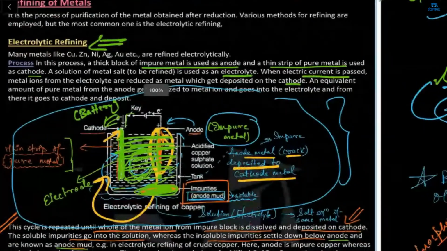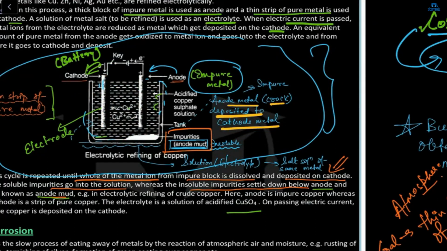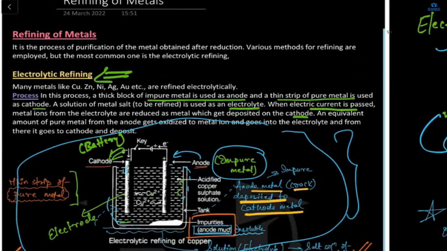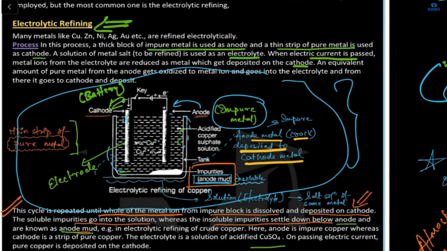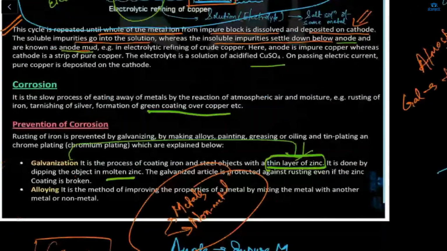So refining, electrolytic refining, is the purest method, used basically for the purification of metals. Two electrodes are there, cathode and anode. The anode is impure, the cathode is pure. The summary of all this is that the impure metal goes to the cathode side and settles over there, because we have to make an impure metal into a pure metal.